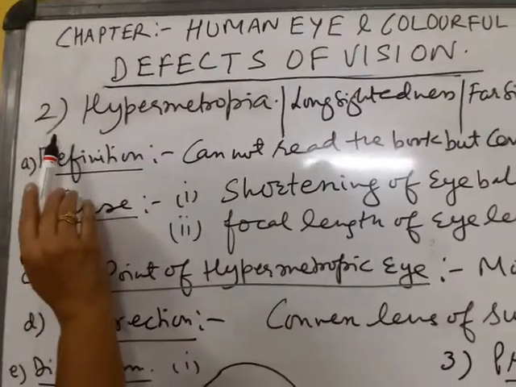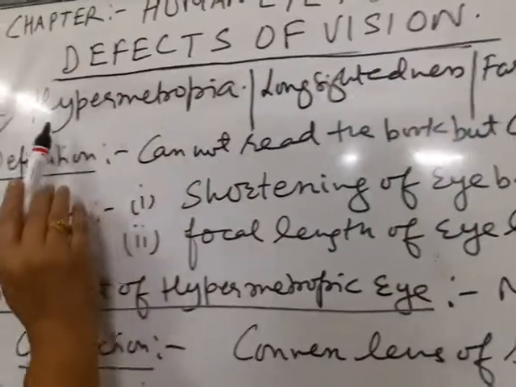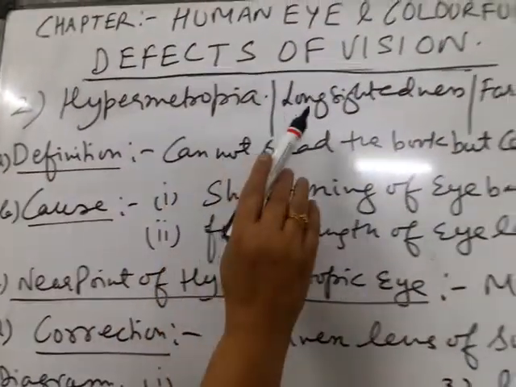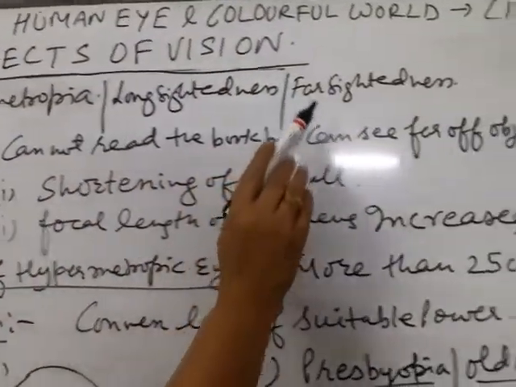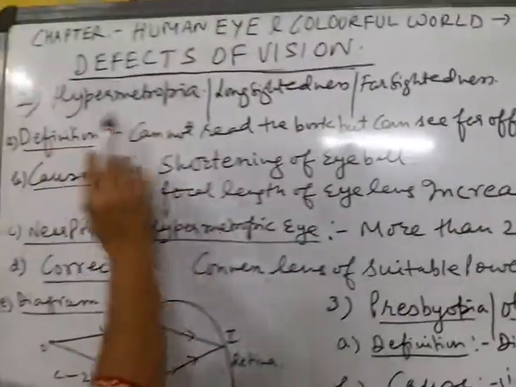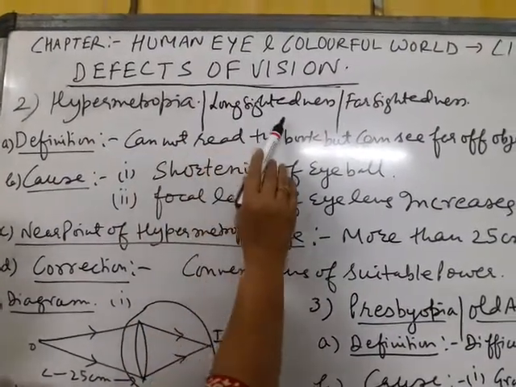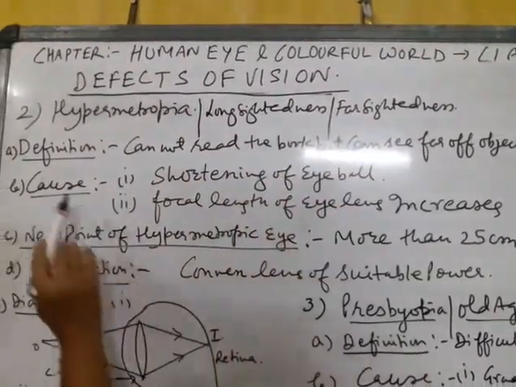Second defect of vision is hypermetropia. Now look at the spellings, beta. Long spellings: long sightedness or far sightedness. It can be named with any name: hypermetropia, long sightedness, far sightedness.